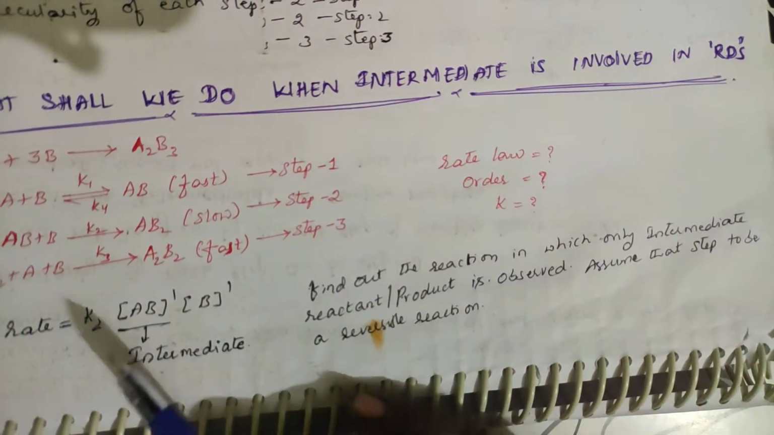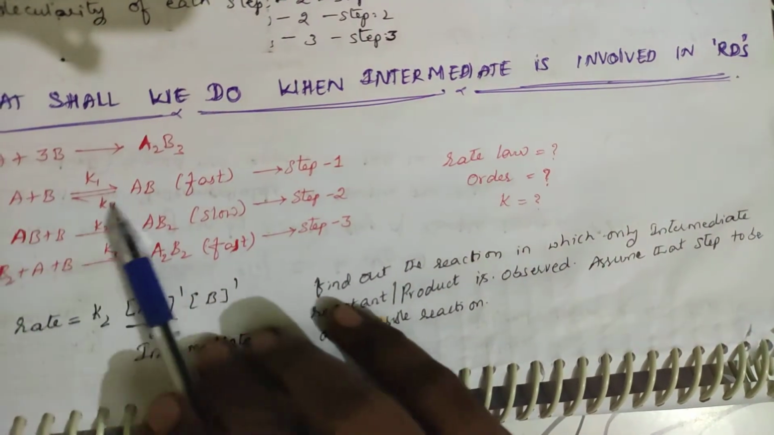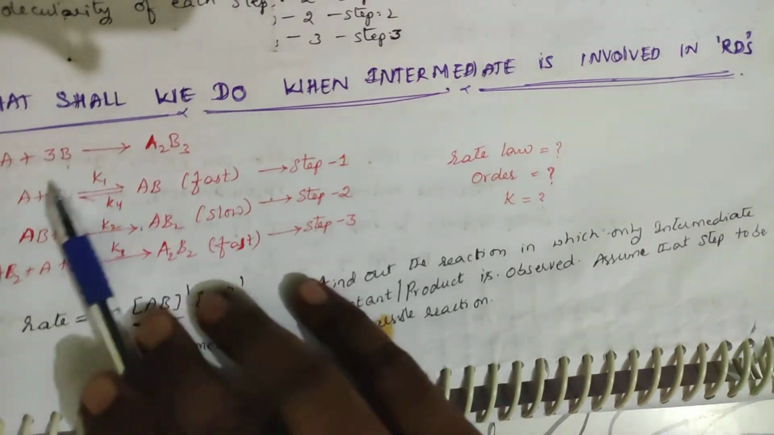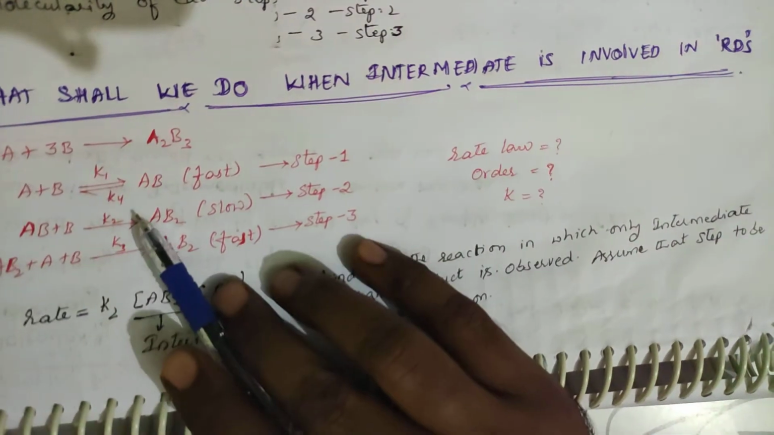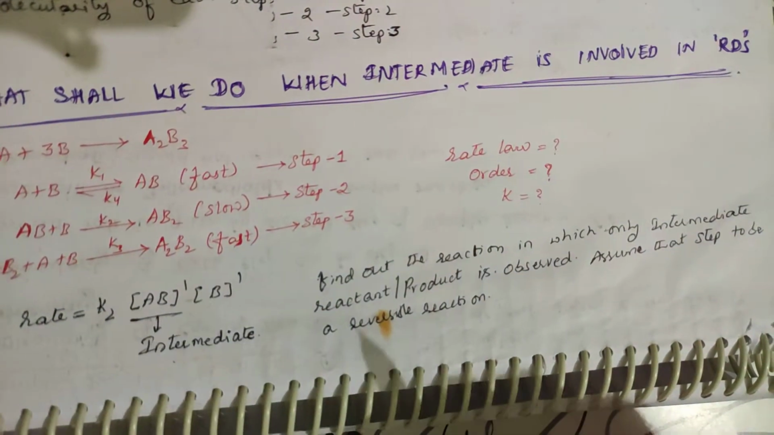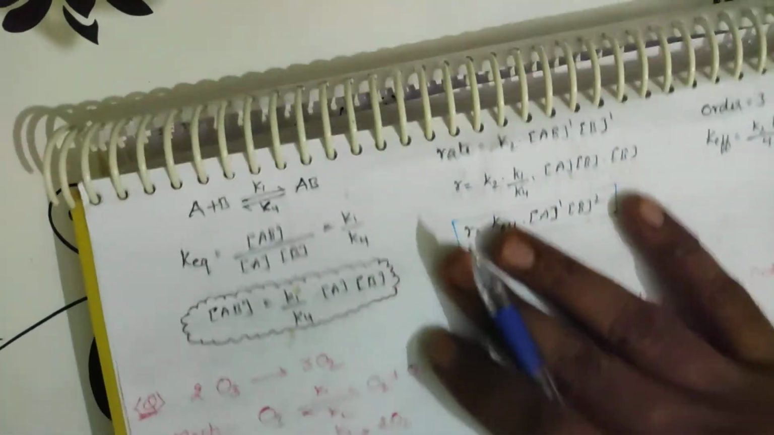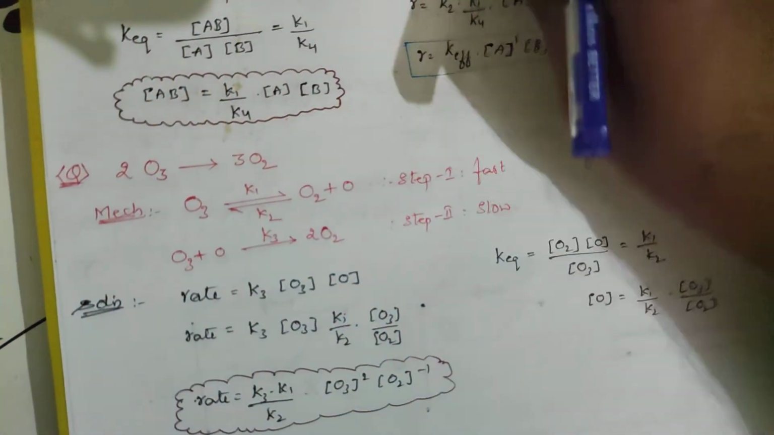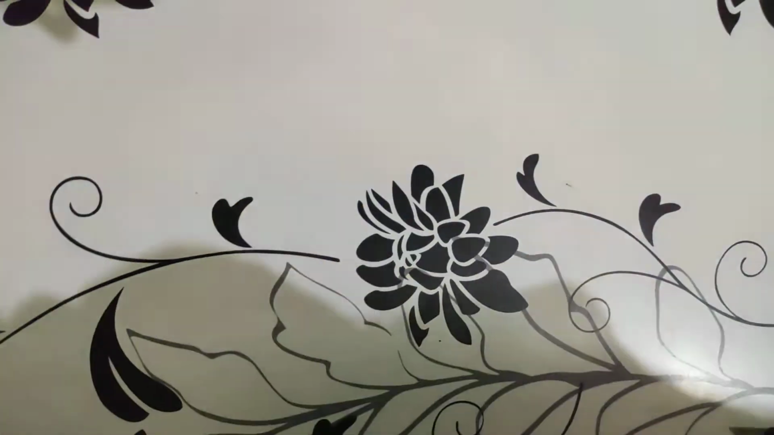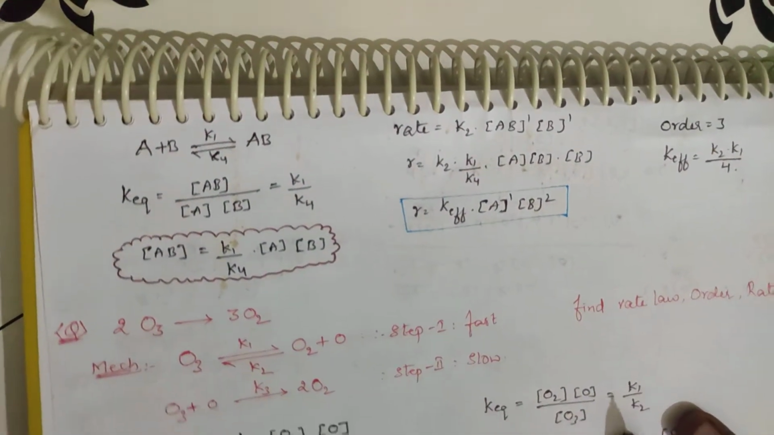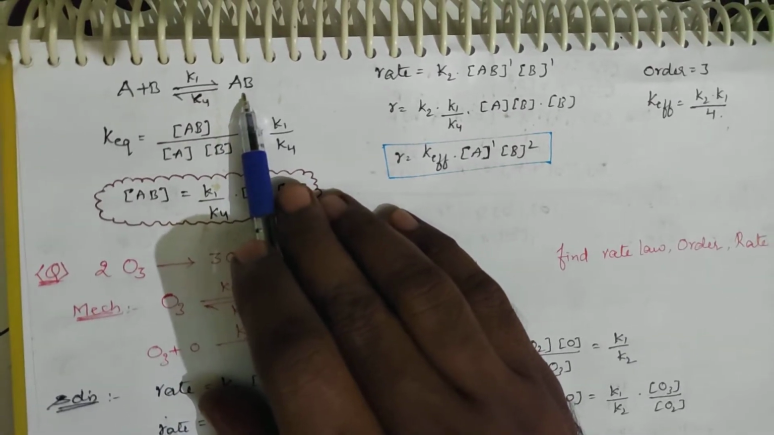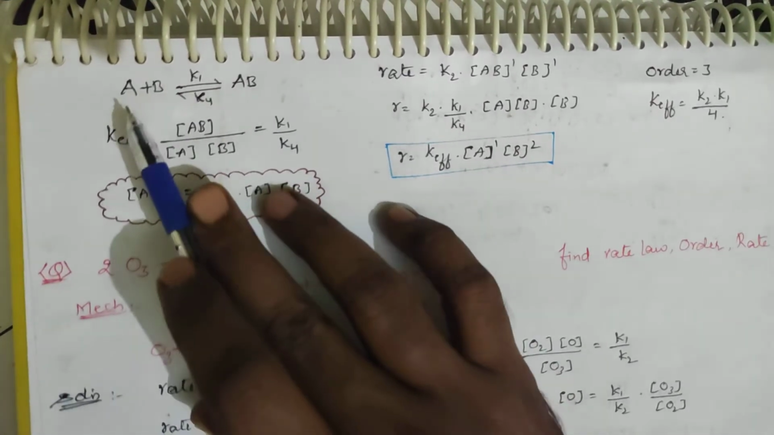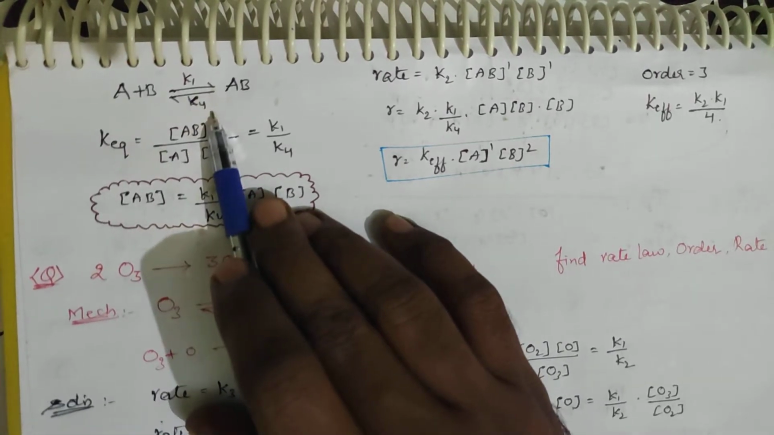Now you should remove this intermediate. Based on this, you write the equilibrium constant. What will you get for the equilibrium constant? K equilibrium is equal to the product concentration divided by the reactant concentration. So I am doing it like this. Generally this reaction is considered: A plus B, with rate constant k1, gets converted to the product AB, and AB gets converted back to A plus B with rate constant k4.